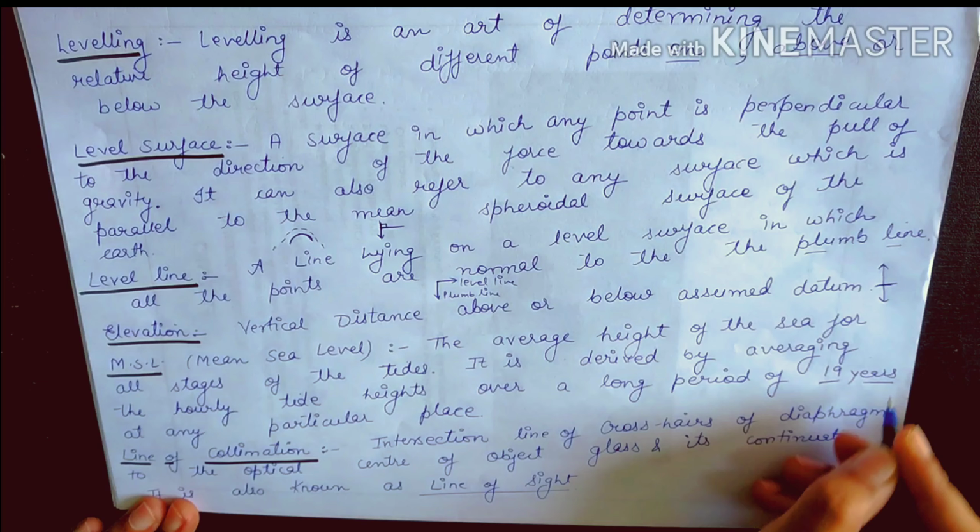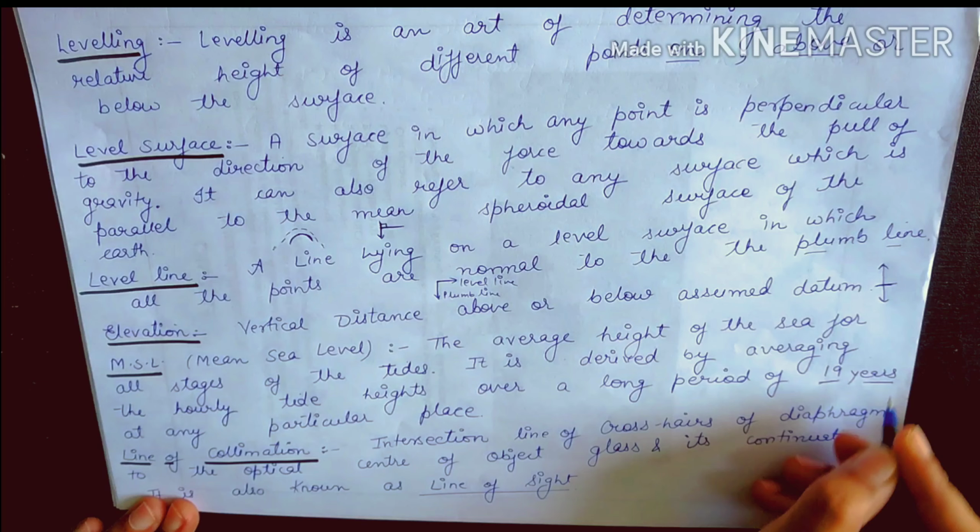Everyone, today's topic is leveling. So let us look at the definition of leveling. Leveling is the art of determining the relative height of an object, point on, above or below the surface. It is the art of determining the height of any object that is near the earth's surface.